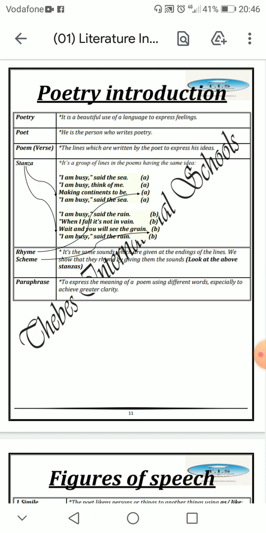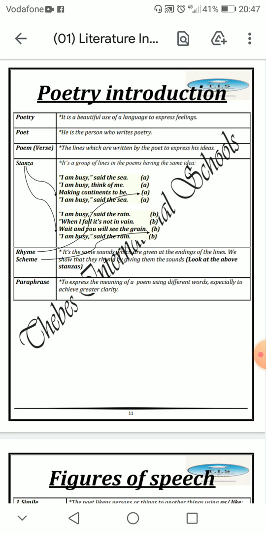So both of them are called stanzas. What about rhyme scheme? Rhyme scheme is the same sound which is given at the ends of the lines. We show that they rhyme by giving them letters. Look at the above stanzas. You have here A, which is called the rhyme scheme for stanza 1, and B, which is the rhyme scheme for the second stanza.